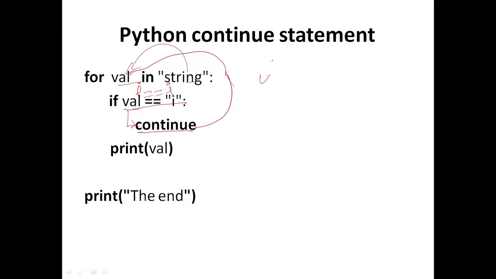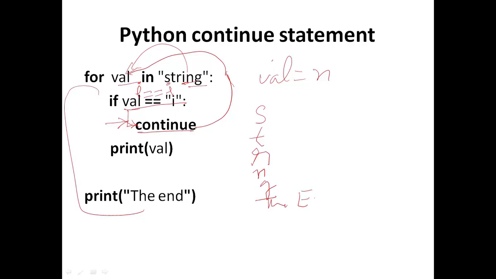So the next value of val equals n, and n is not equal to i, so we will never come to this point again, because there are no more characters having the value i. So the output of this complete code will be s t r n g and finally the int. So this is the output of this code.